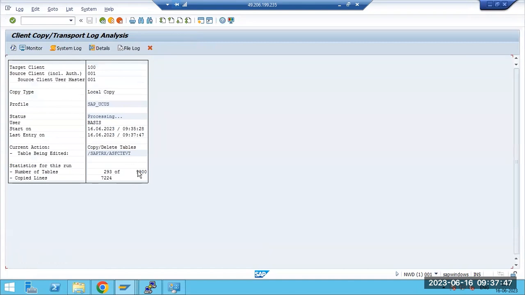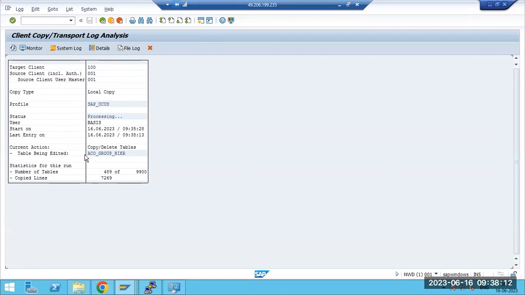If you open it, out of 9,900 tables, 293 tables are copied. If you click refresh, 358. Click refresh again, 385. So you can see how many tables' data is being copied per second from the 001 client to the 100 client. This is what is happening in the system.